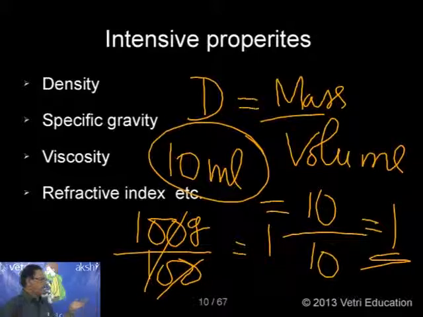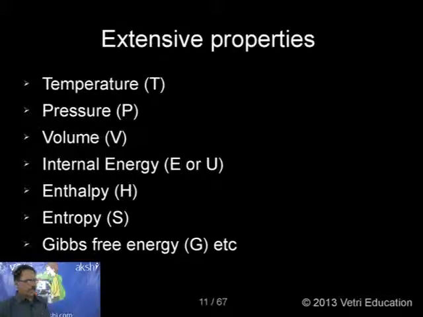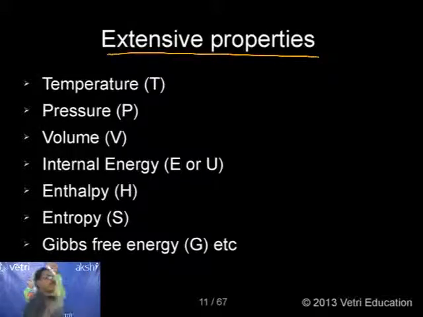The same way, I can say specific gravity, viscosity, refractive index. The interesting point is any property which is independent of mass is called an intensive property. The next one, extensive property, I have already explained. What is extensive? Any property which depends on mass is called an extensive property.